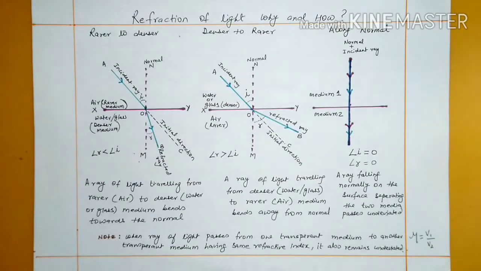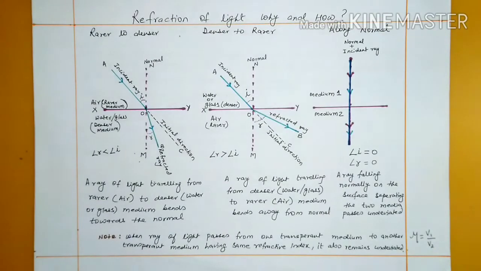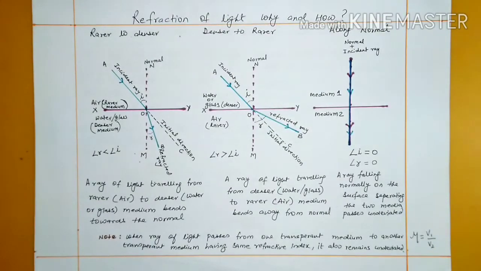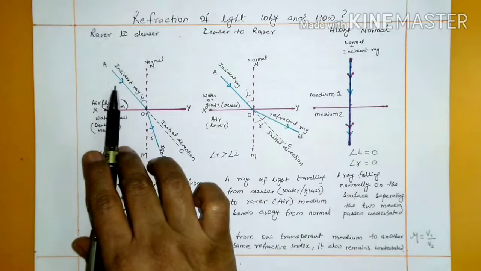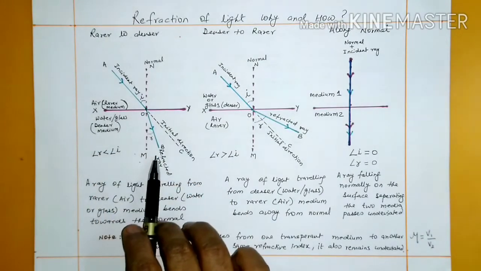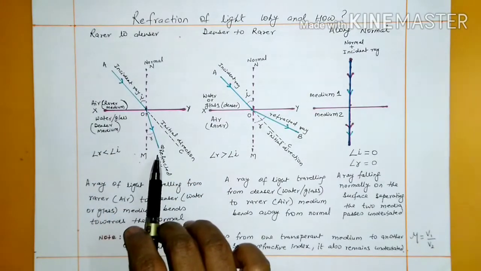In the previous video we discussed the speed of light in different media. We also defined refraction and terms related to it. Now let us see why refraction of light takes place, or why there is a change in the direction of light when it moves to a second medium.